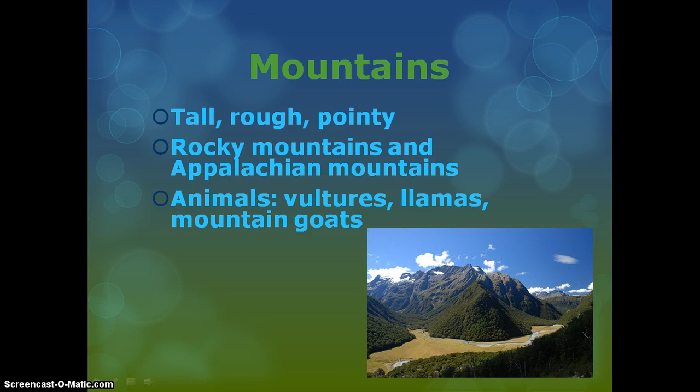Mountains are probably the most noticeable landform because they are the largest. They are tall, rough, and pointy in structure. The two main mountain ranges in the United States are the Rocky Mountains and the Appalachian Mountains. Some animals that live in these areas could be vultures, llamas, and mountain goats.